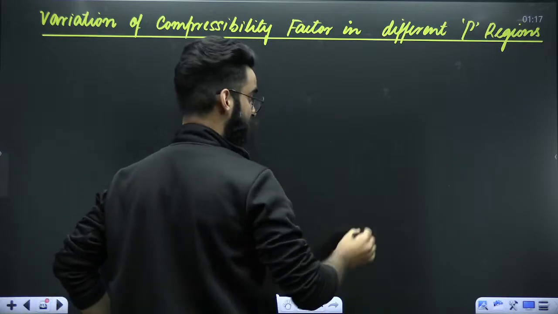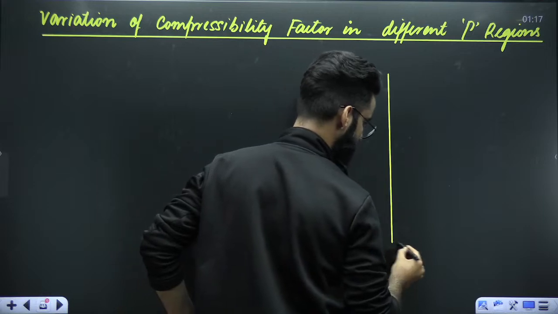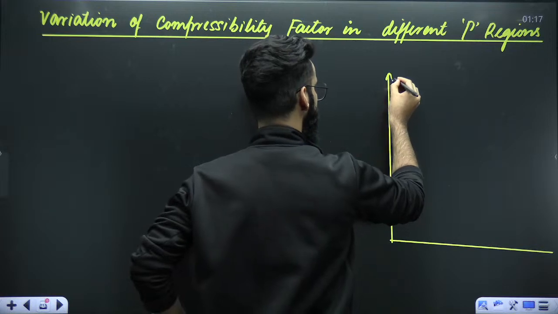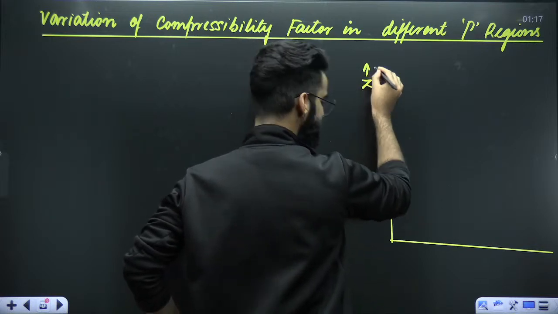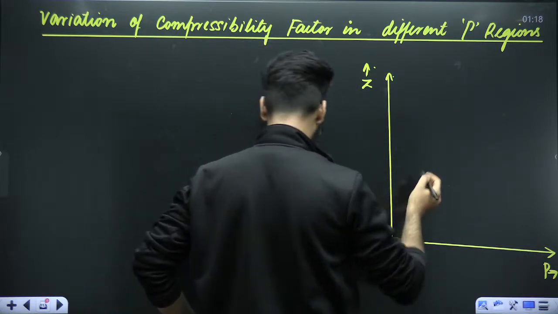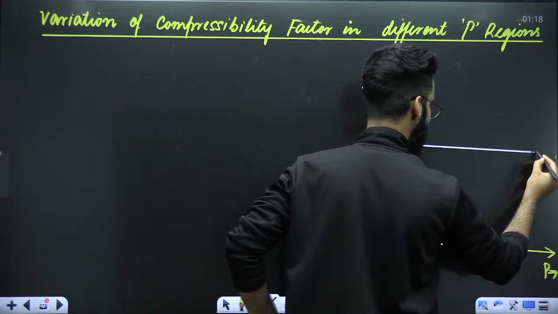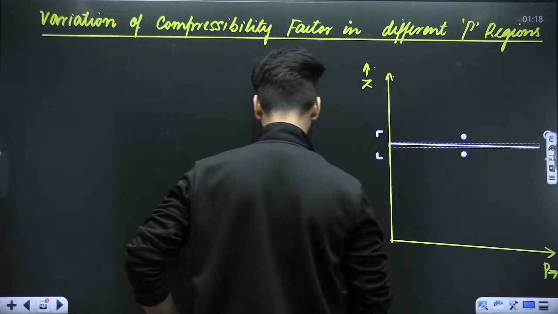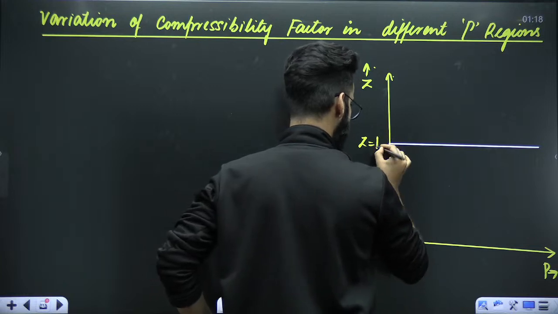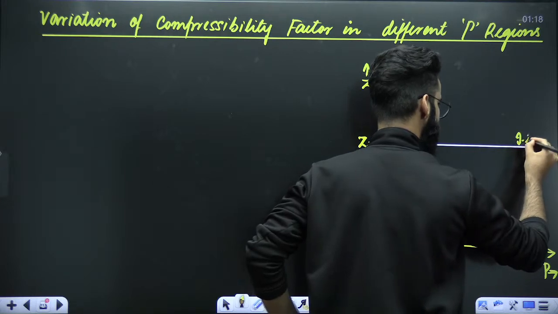First of all, I'm going to plot a graph. The graph which we already plotted long back, I hope you remember that. That was Z versus P curve. I hope you remember. This was your compressibility factor Z and this was pressure of the gas. Correct? And the graph was made at 0 degree centigrade. And this particular line, it used to represent the ideal gas because the equation of this line was Z is equal to 1, right? So this particular line represents the ideal gas.